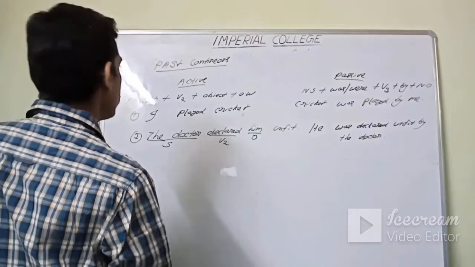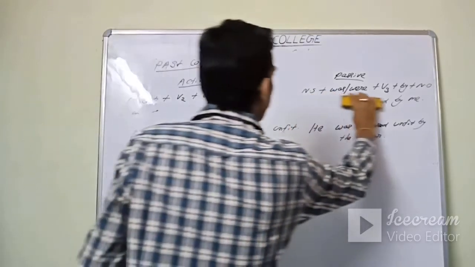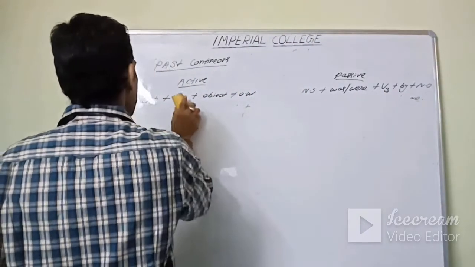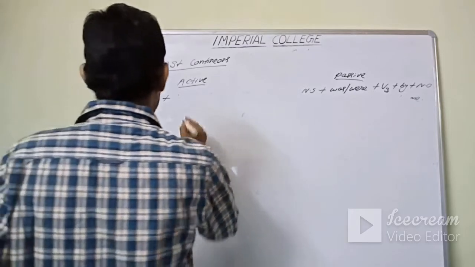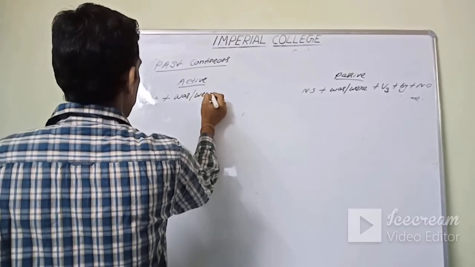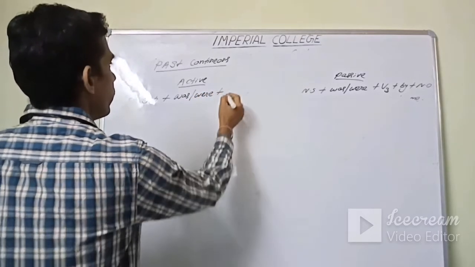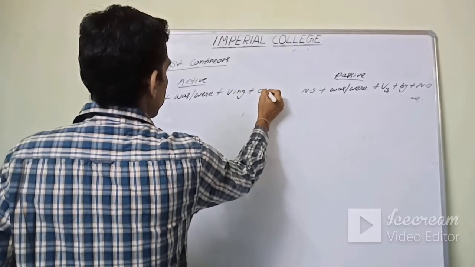Past continuous. The structure is subject plus was, were plus VING plus object.